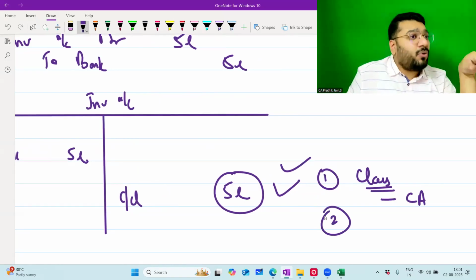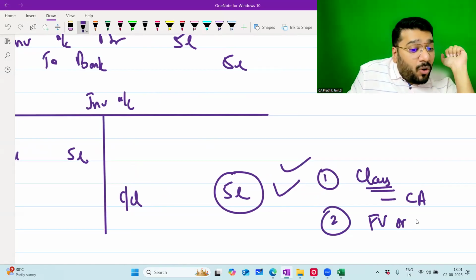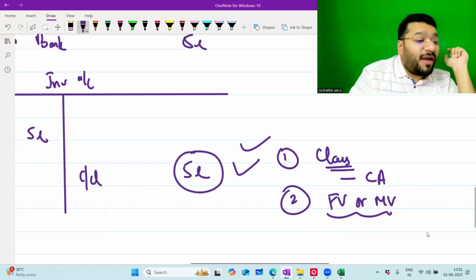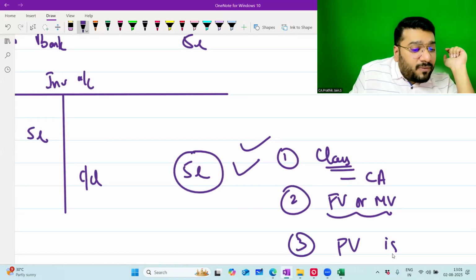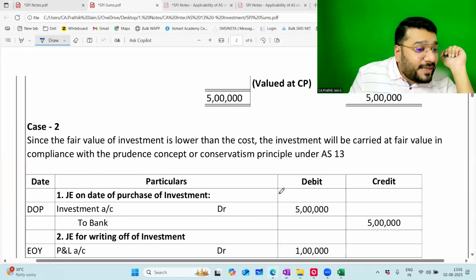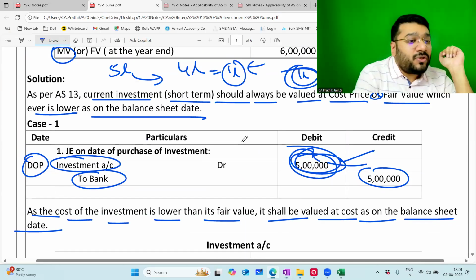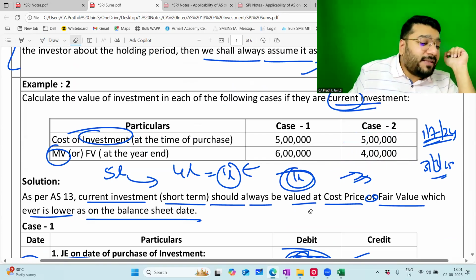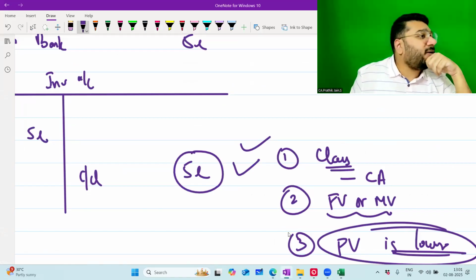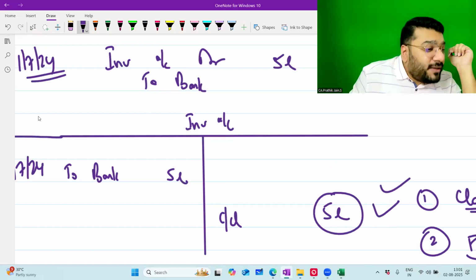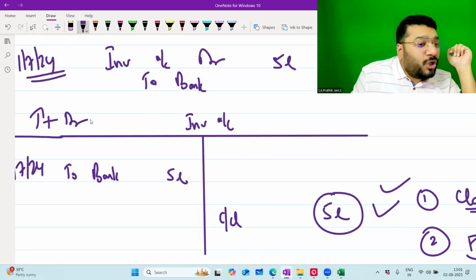Then the second question you have to know is, what is the fair value or the market value? Because only when I have the fair and market value, I can compare with it. Upon comparing, if I find that fair value is the lower value, then I should record the investment at the lower value. So how much is the fair value in our example? 4 lakh rupees. So now I want my investment to be at 4, but currently it is at 5. What I should do is make 5 become 4, minus 1. But we can't do plus and minus in accounts, so we have to do it with debit and credit. Please understand, to increase asset, to add asset, you give a debit. To decrease asset, to minus asset, I'll give a credit.